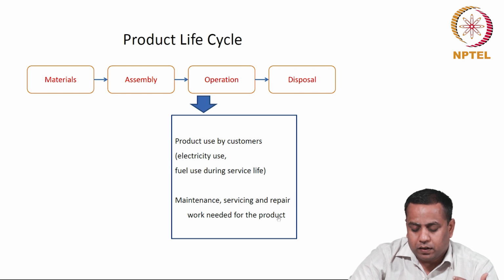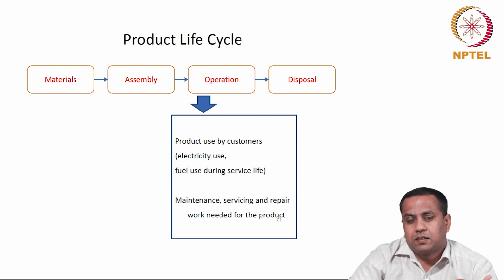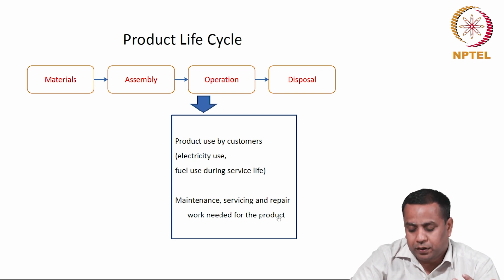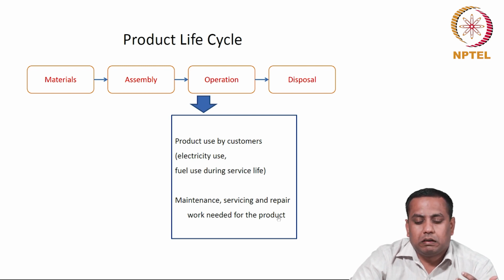And then another major part of the operational phase is the maintenance and repair work associated with the product, the periodical maintenance, servicing and repair work required for keeping the product in good condition, that also requires substantial amount of resources such as energy and materials, depending upon the life of the product, depending upon the life of the components.